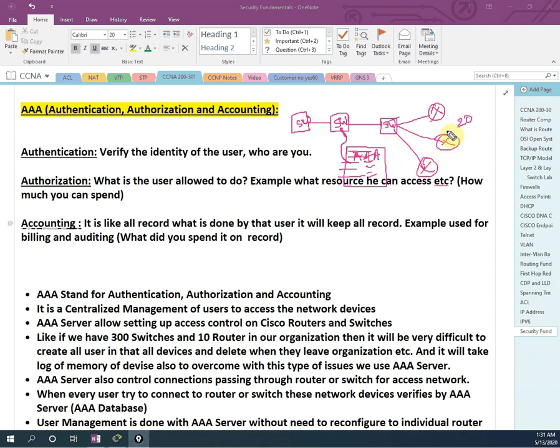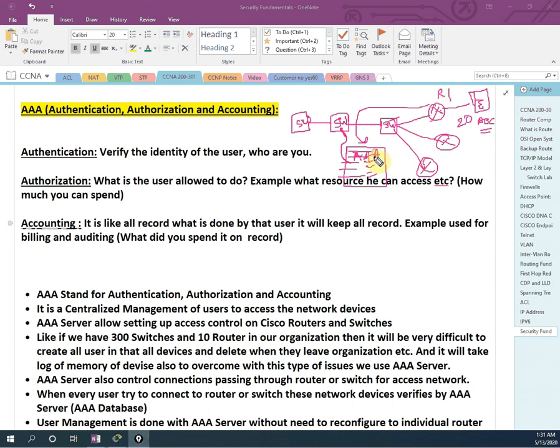Then whenever the user is accessing, for example from a PC here to this router, the router will send a request to the AAA server saying, hello, this guy ABC is trying to access me. Does he have access to router 1?